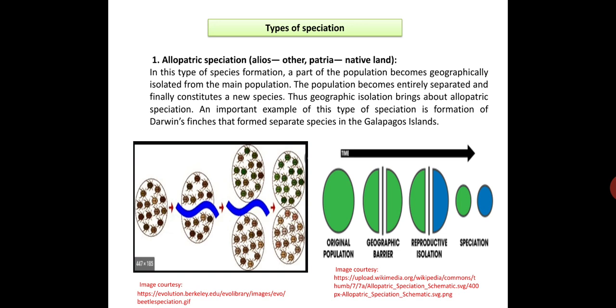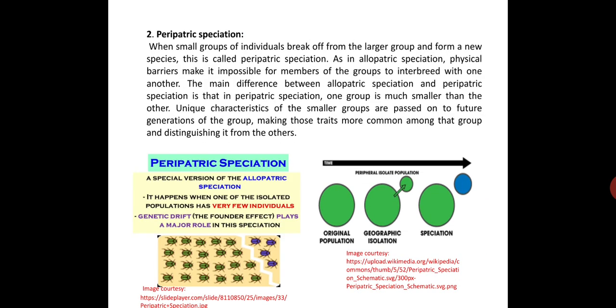So in allopatric speciation, the main driving force is a geographical barrier. It may be a mountain range, river, sea, etc. If it is placed between two populations, they gradually become reproductively isolated and new species develop. So that is allopatric speciation. That means geographic isolation leads to the formation of new species.